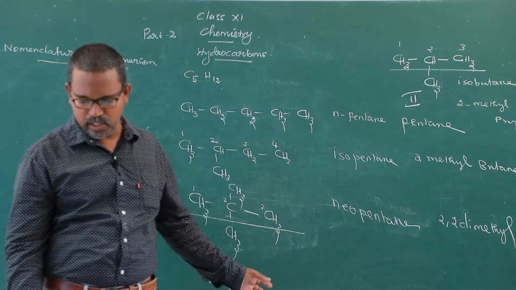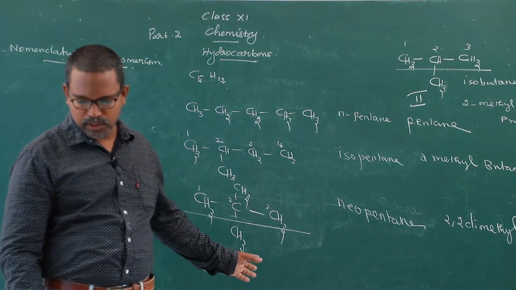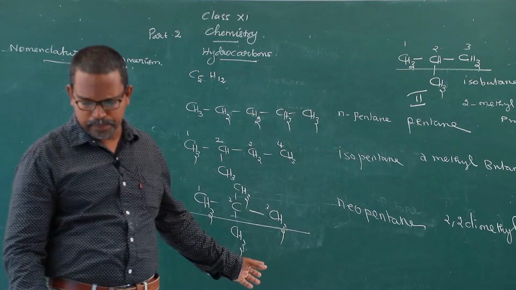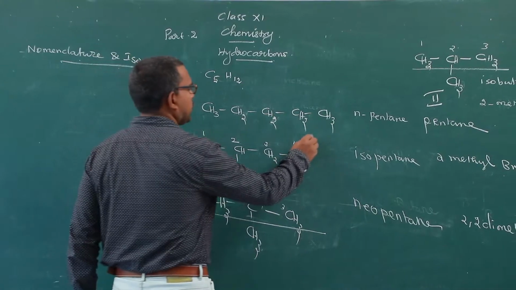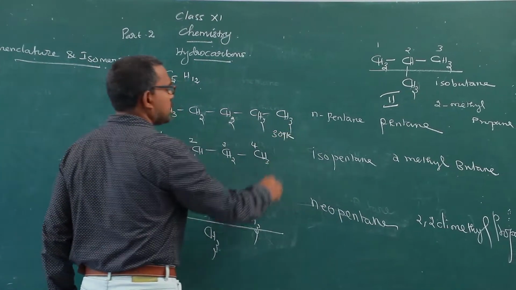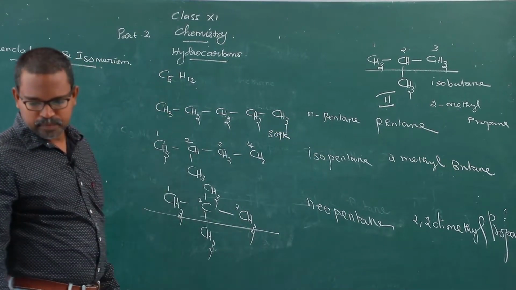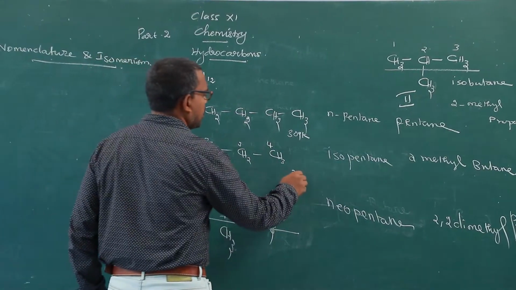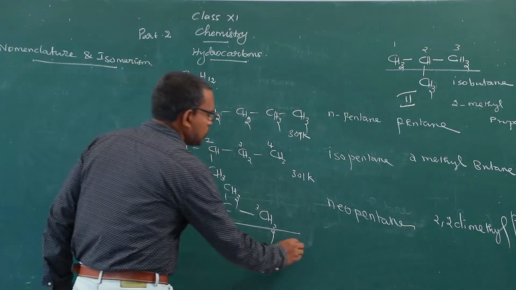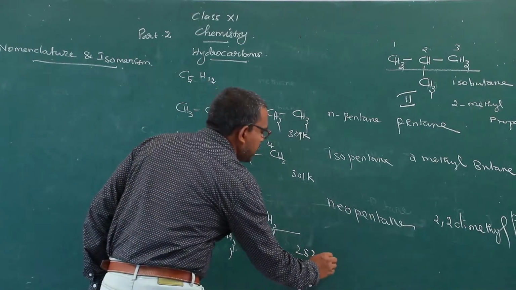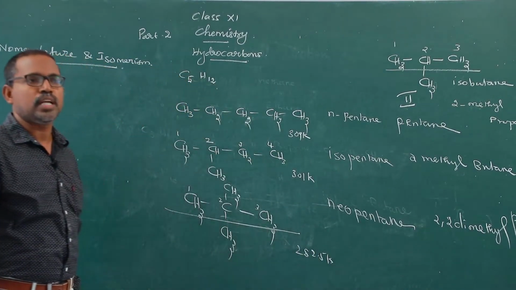These compounds differ in boiling points. The first compound is 309 Kelvin, the second one is 301 Kelvin, and the last one is 282.5 Kelvin.